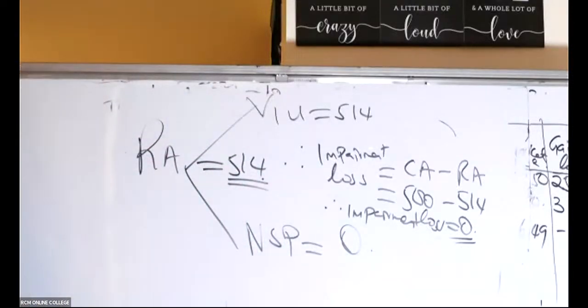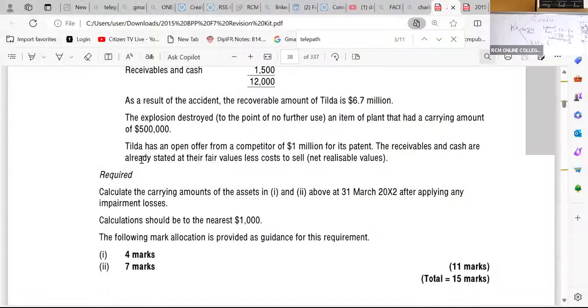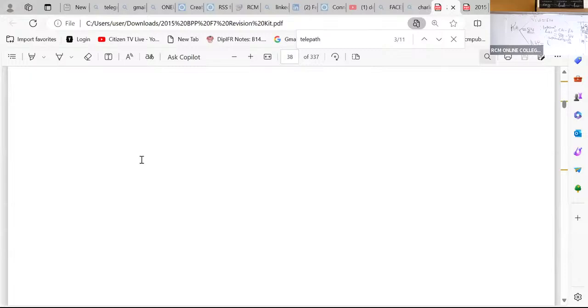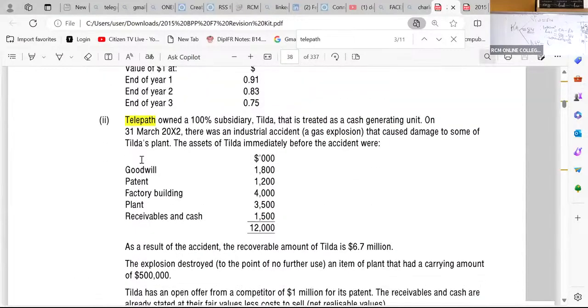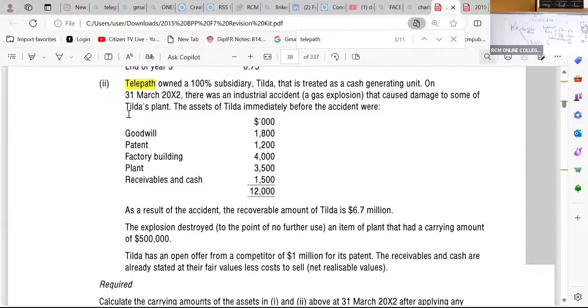So I'll come back, ladies and gentlemen, at 3:28. So this is the question we are doing. It's on page number 25, this one here, of Telepath, and it has got Tilda in it. So I'm giving exactly 10 minutes. Let's see how many marks will you squeeze out of this question. Don't tell me that I'll squeeze a squirrel, which runs away. Nothing. Zero is a squirrel.